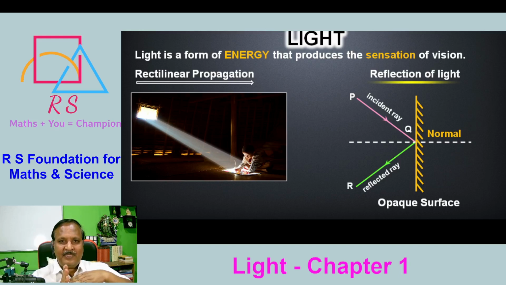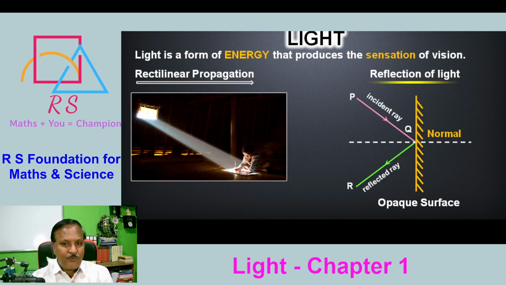This line will not actually be there, but we always call it the normal. That means the perpendicular ray at the point of incidence to the surface of reflection is known as a normal. Here we have three rays: the incident ray, the reflected ray, and the normal ray. These three play the main role.